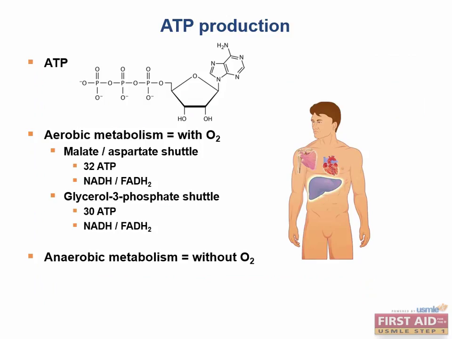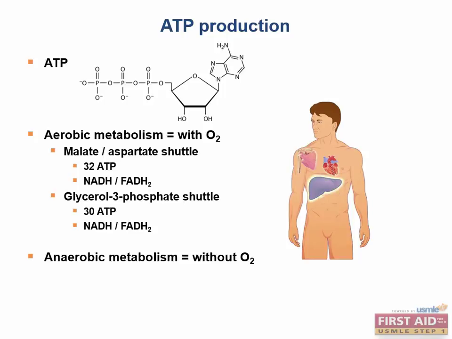Anaerobic ATP production, or glycolysis, produces 4 ATP, but requires 2 ATP to be invested. So actually, anaerobic metabolism has a net gain of only 2 ATP molecules per glucose. ATP can also be manipulated and hydrolyzed in otherwise energetically unfavorable reactions that would not occur spontaneously, to provide the necessary reactant for the reaction to occur.